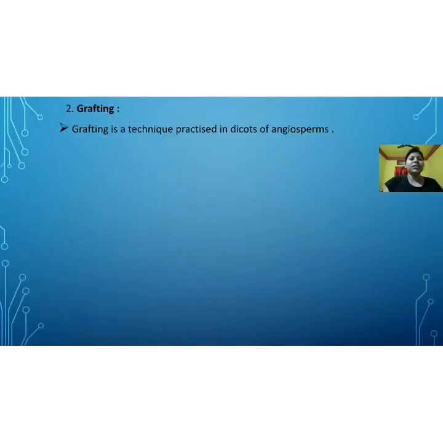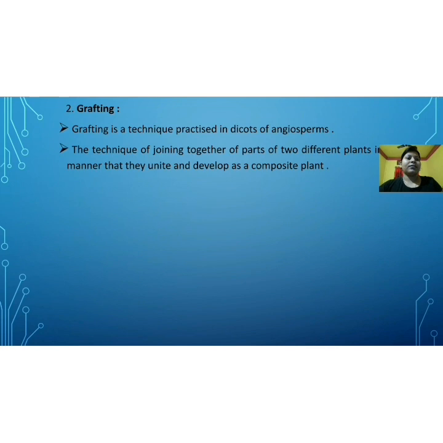Now let us move to the second man-made method of artificial vegetative propagation, which is grafting. Grafting is a technique practiced in dicots of angiosperms, mainly seen in dicots of flowering plants. In the case of monocots, grafting is not practiced.